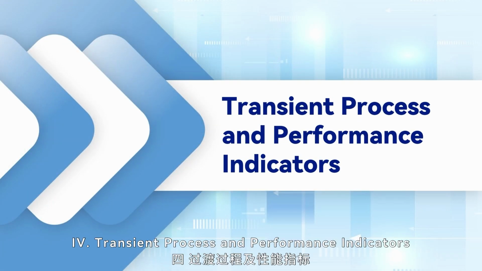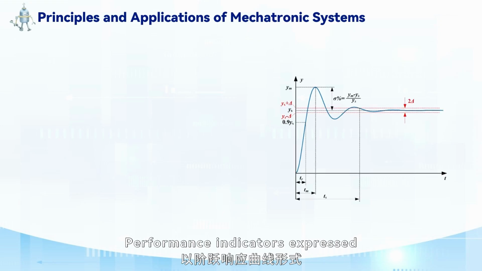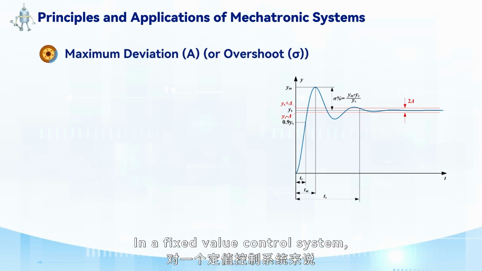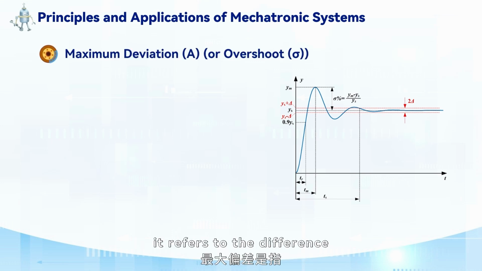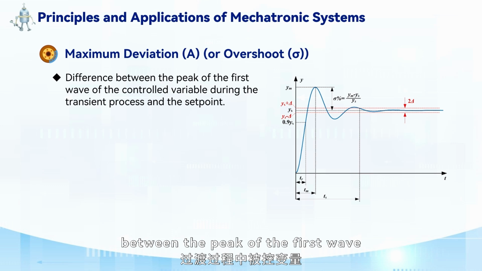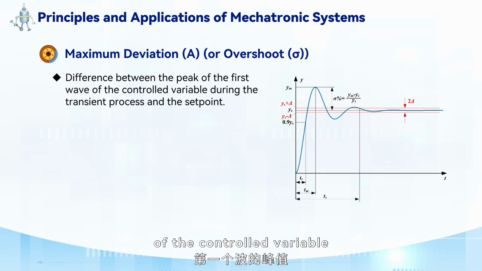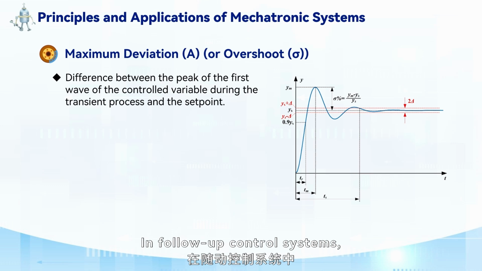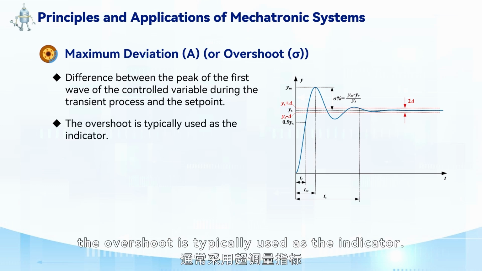4. Transient process and performance indicators. Performance indicators expressed by the step response curve are defined as follows. Maximum deviation: in a fixed-value control system, it refers to the difference between the peak of the first wave of the controlled variable during the transient process and the set point. In follow-up control systems, the overshoot is typically used as the indicator.